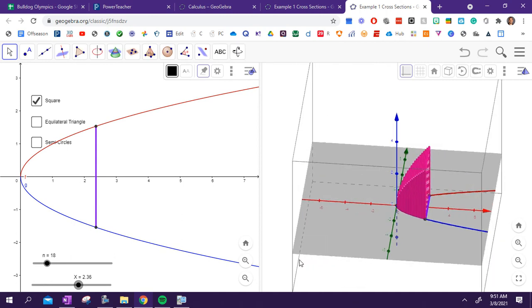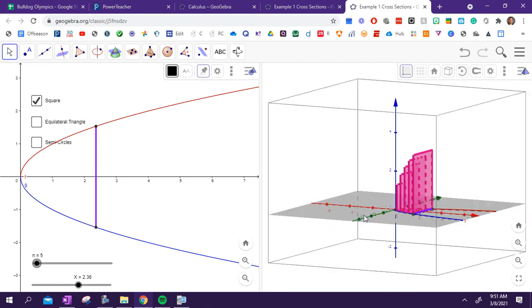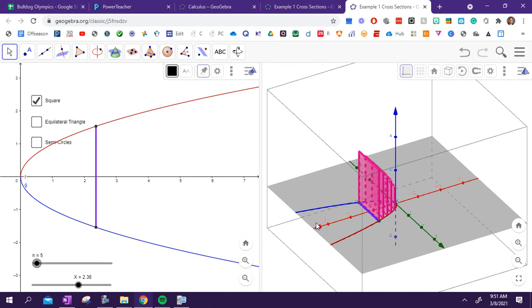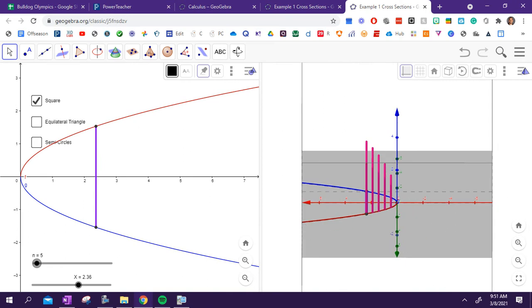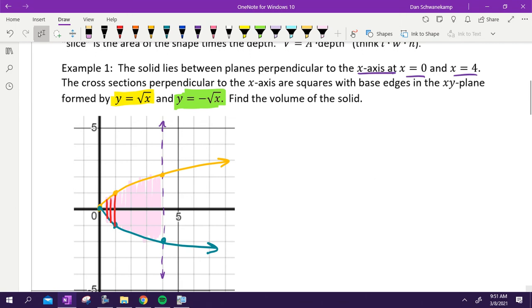Our job is to find the volume of that shape right there. See how it's different shapes as we go? The base is right there. It gives us different things. Everybody kind of understand what that shape is going to look like? It's weird. Let's do it anyways. Okay. So the key to anything we're doing today, to find volume, you integrate area. Okay, so we're going to integrate.